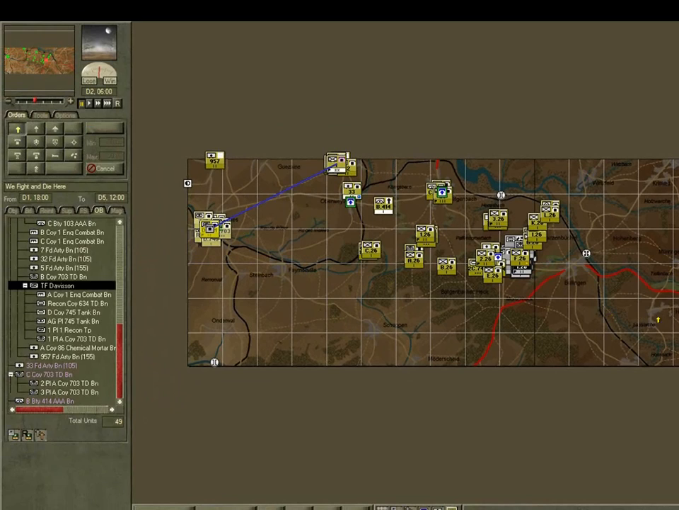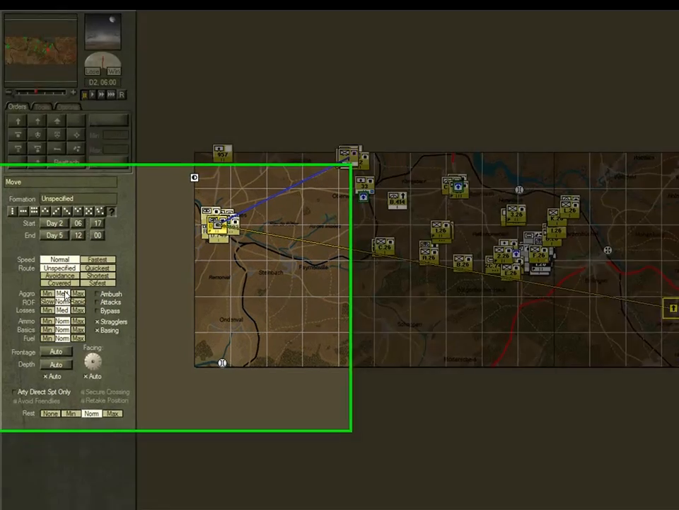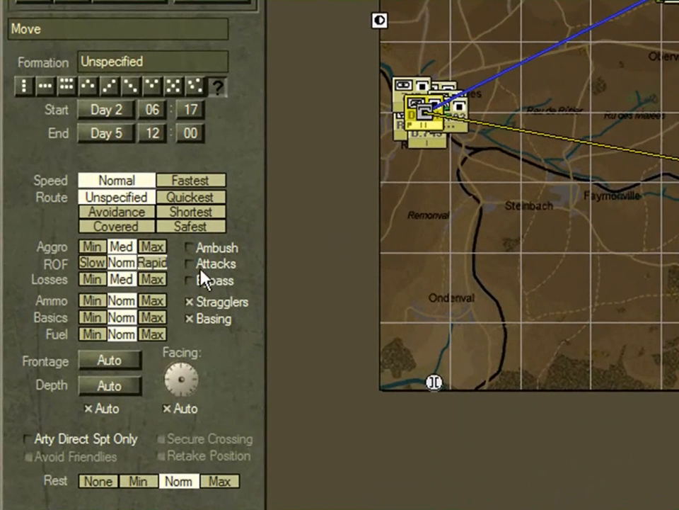We're going to order it to move to Hunningen. We're going to tell it to use a safest route. This will try and use whatever cover's available and avoid the enemy. I'm going to make sure it doesn't rest because it's still at night time. Dawn's not for another 2 hours. It's only 6 o'clock and sunrise is at 0800. We're also going to allow it to initiate attacks or to bypass depending on the circumstances.